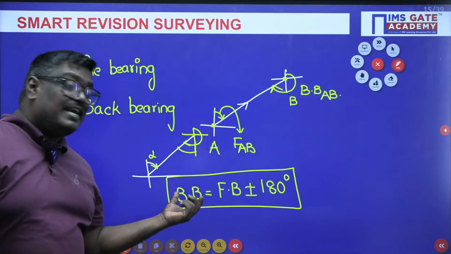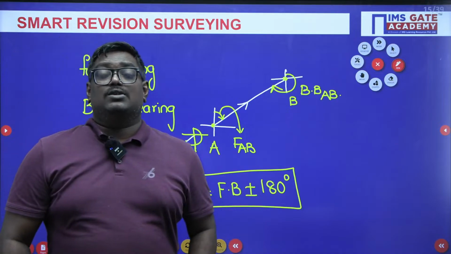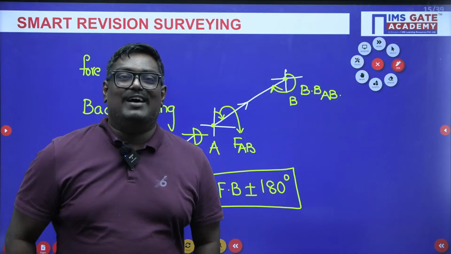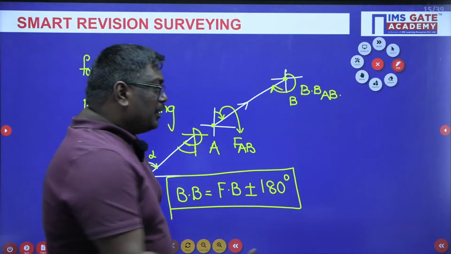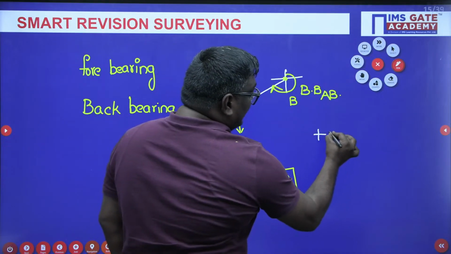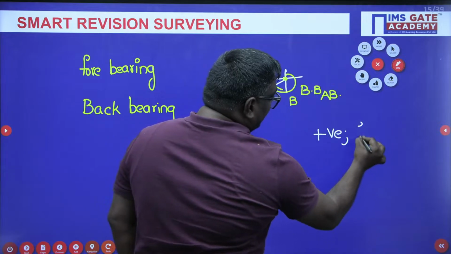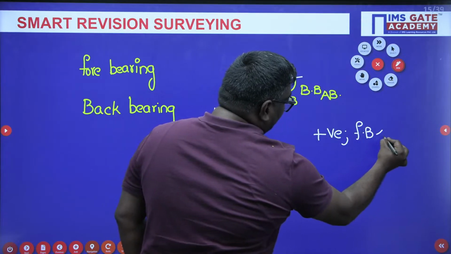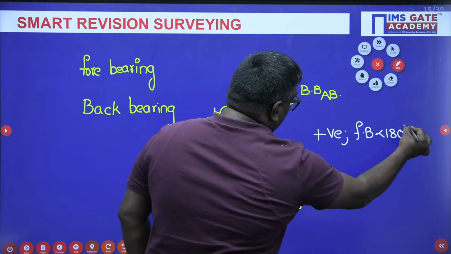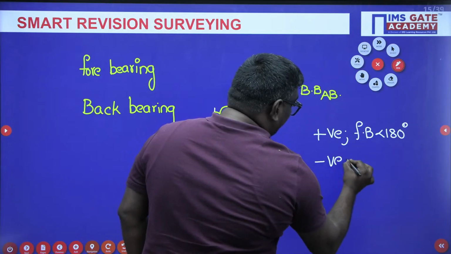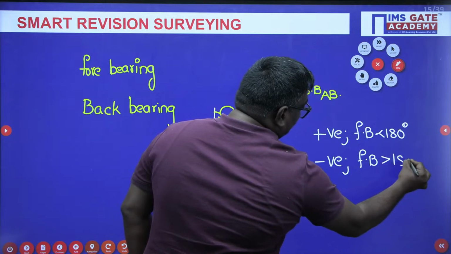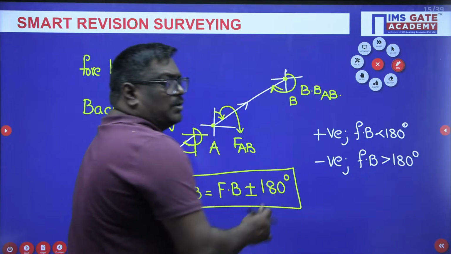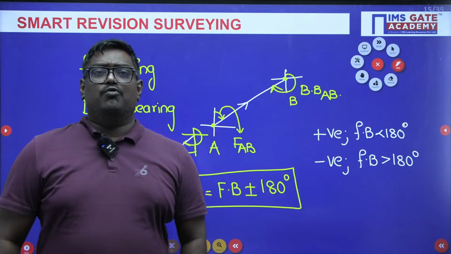So back bearing can be written as fore bearing plus or minus 180 degrees. The positive sign is used when fore bearing is less than 180 degrees and the negative sign if fore bearing is greater than 180 degrees. So these are the formulas related to back bearing and fore bearing.